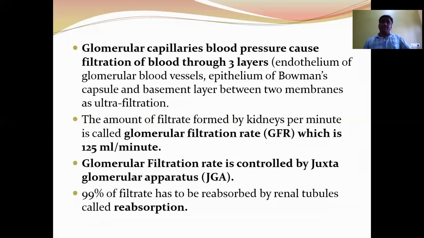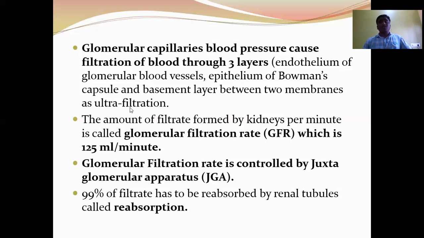This 50 mmHg opposes the glomerular hydrostatic pressure of 60 mmHg. So 60 minus 50, the net filtration pressure is 10 mmHg. That 10 mmHg alone is responsible for the filtration of blood through the filtration membrane.